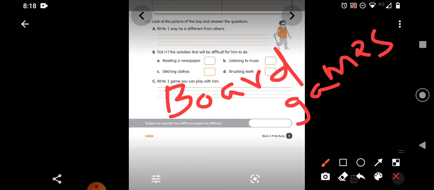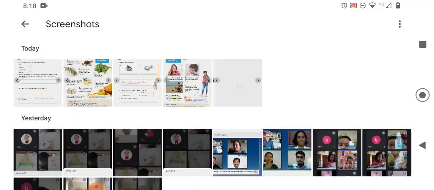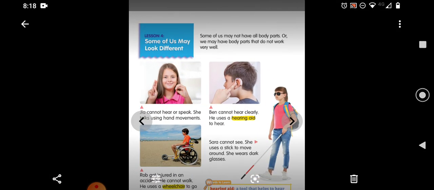So it is a very, very important lesson in which you are learning one of the important values which all of you should develop within yourself: helping others who are in need. This is very new for you. Some of us are different. Some cannot hear, some cannot speak, some cannot even walk due to some reason because they have a problem in their leg, and we should not make fun of them. We should not avoid them. We should help them, and definitely we should spend time with them. So that is today's learning.